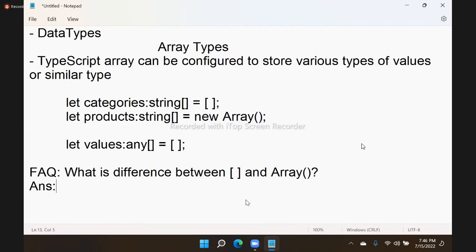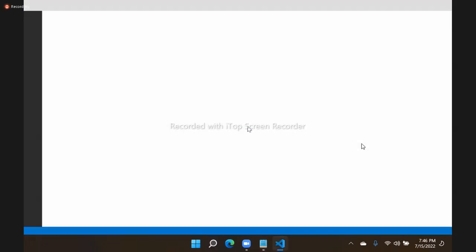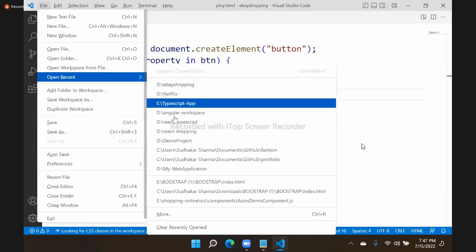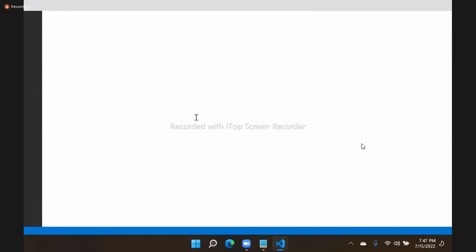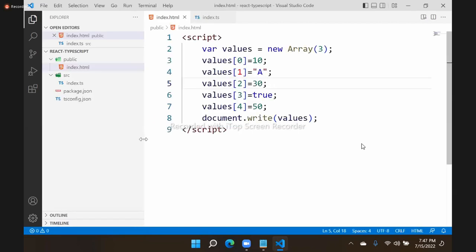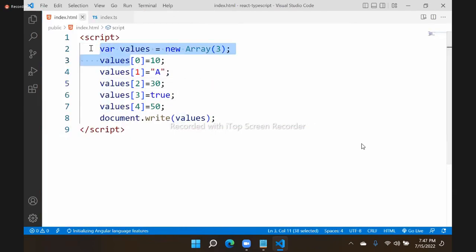That means here, let's open the project. I'm using React TypeScript here. And here you see, I am configuring an array. Now the question is, this is JavaScript.